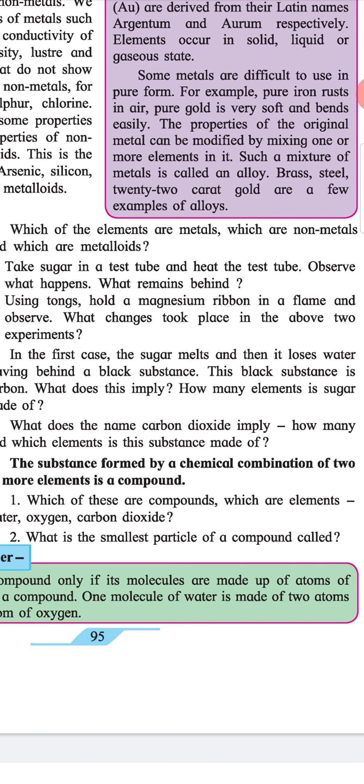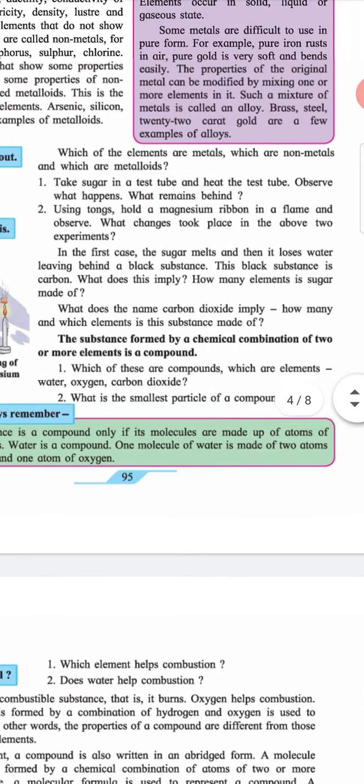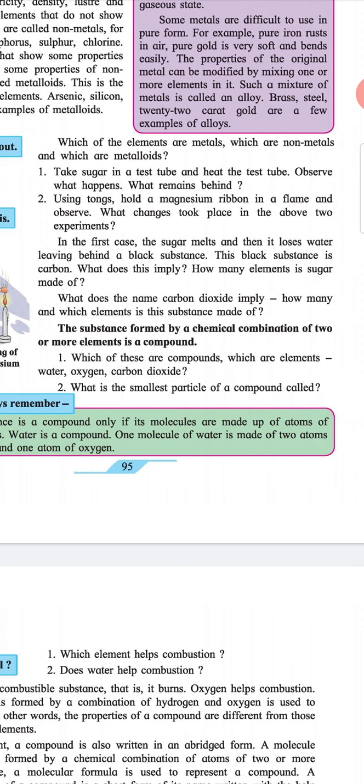In the first case, the sugar melts and then it loses water, leaving behind a black substance. This black substance is carbon. What does this imply? How many elements is sugar made of? What does the name carbon dioxide imply? How many and which elements is this substance made of? The substance formed by chemical combination of two or more elements is a compound.